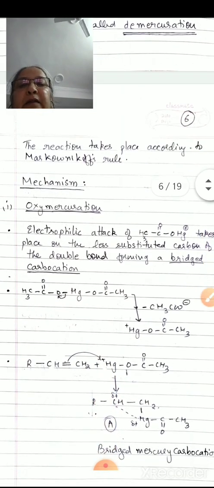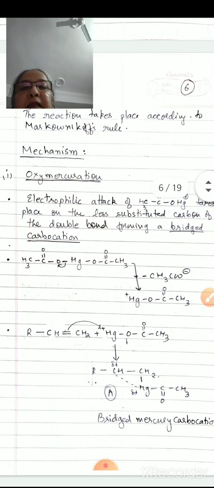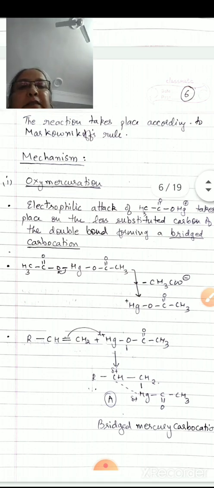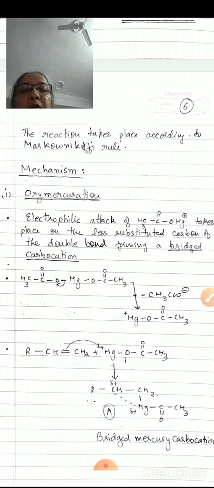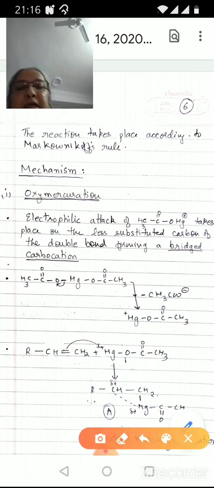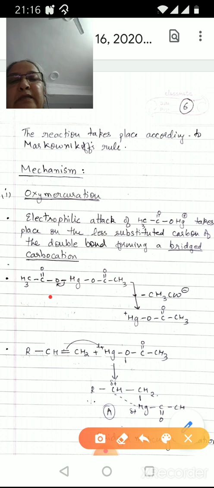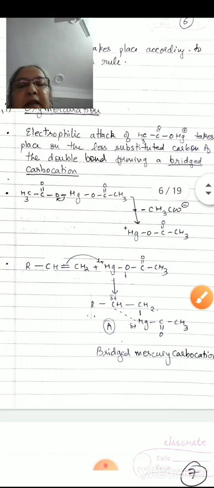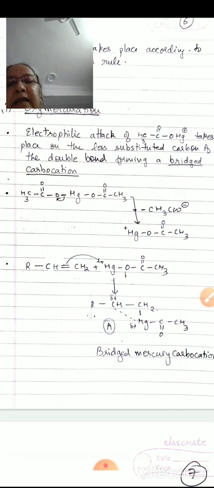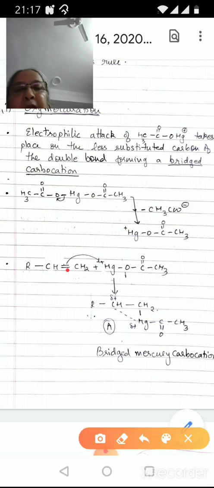If we see the mechanism, the first is oxymercuration. In this oxymercuration, the electrophilic attack of CH3COOHg takes place on the less substituted carbon of the double bond, forming a bridged carbocation. So in the first step, this mercury acetate is split into two parts. The bond between oxygen and mercury shifts onto the oxygen, forming a CH3COO minus or acetate ion and a positive CH3COOHg plus cation. Now this electrophile CH3COOHg plus attacks the double bond of the alkene and forms a